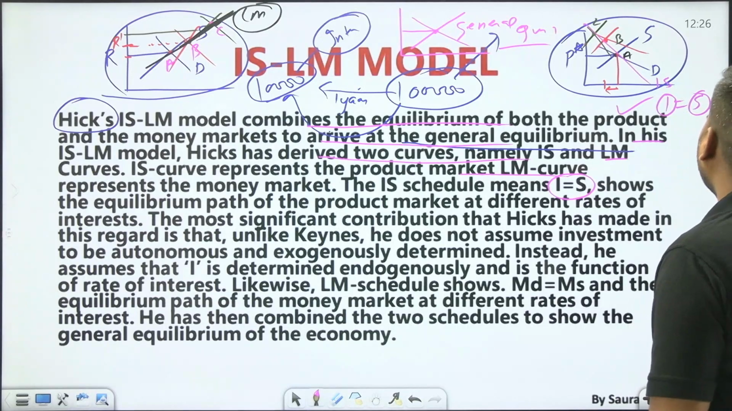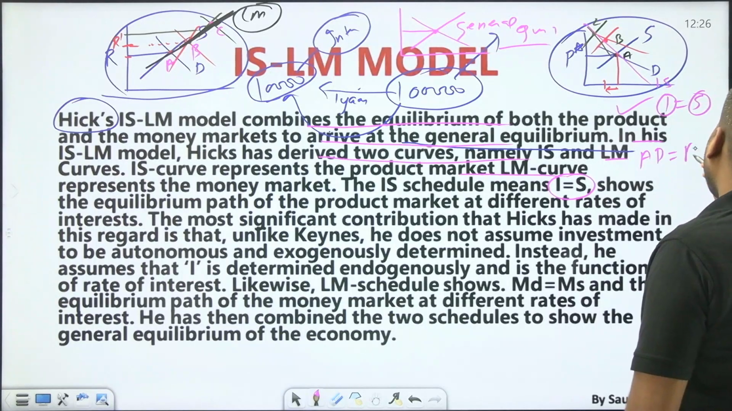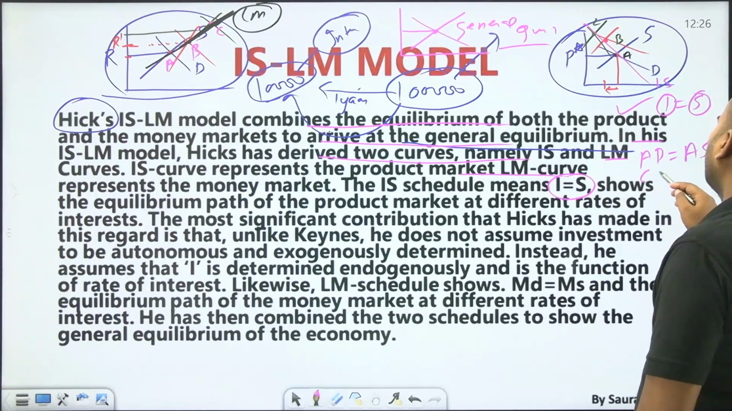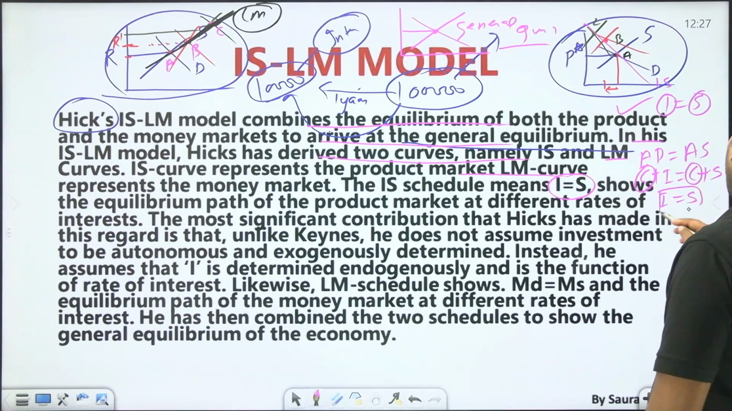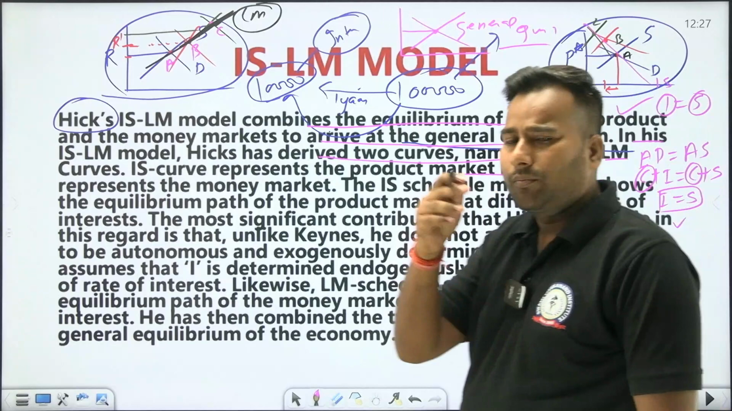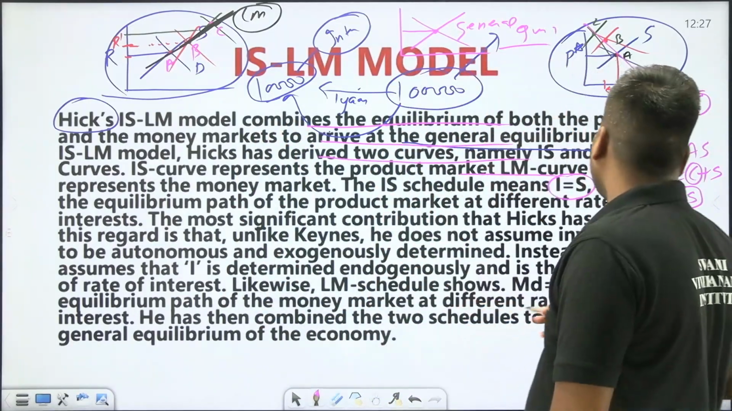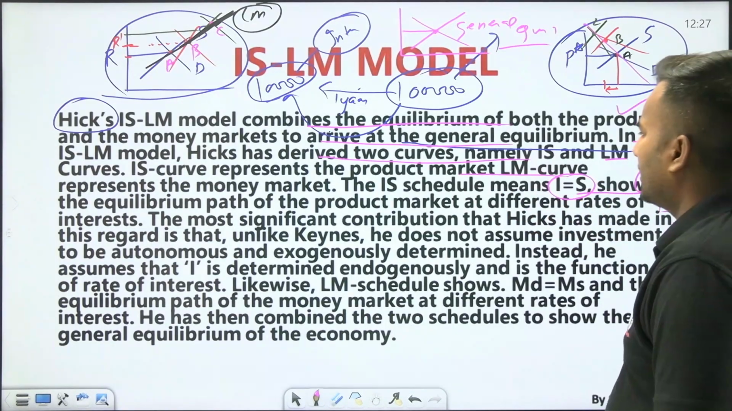Why? How is it so? Because the IS schedule is the product market, so here aggregate demand is equal to aggregate supply. You may know that aggregate demand equals C plus I, and aggregate supply equals consumption plus saving, C plus S. If you ignore C, because it is on both sides, what will be left? I equal to S. Ultimately, if this condition is satisfied, then this point will be the point of equilibrium, and by joining all the equilibrium points in your product market, your IS curve will be formed. So IS schedule means I equal to S, investment equal to saving.